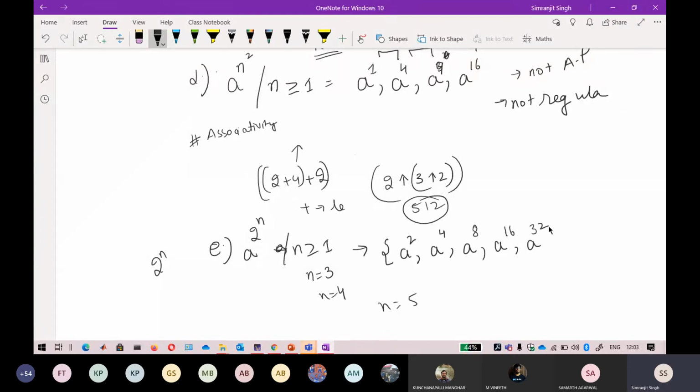Okay, if you are clearly able to see, this is the common difference 2, this is a common difference 4, this is a common difference 8, and this is a common difference of 16. So there is no common difference in these terms, so you cannot say that this is an AP. So this is not an AP, and you can directly say that this is not a regular language.